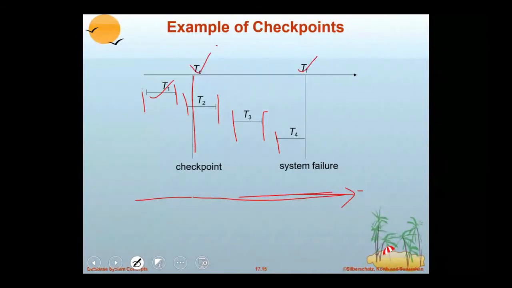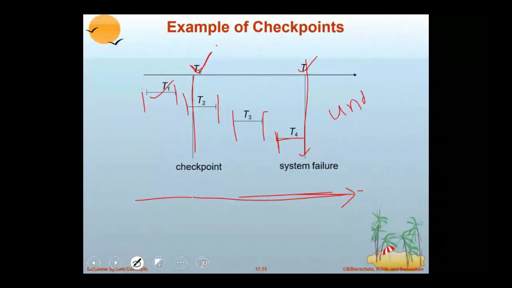So only one checkpoint is there. Here if a failure occurs, you tell me what needs to be done. If it is the immediate database modification technique, what is to be done? Now you can see T4 is started, but no commit operation is there.